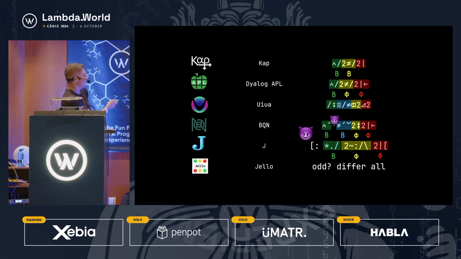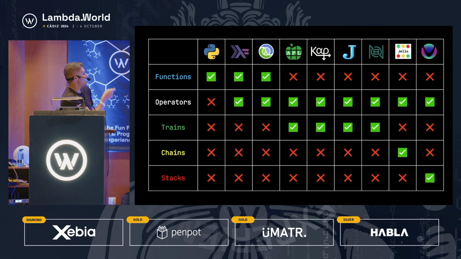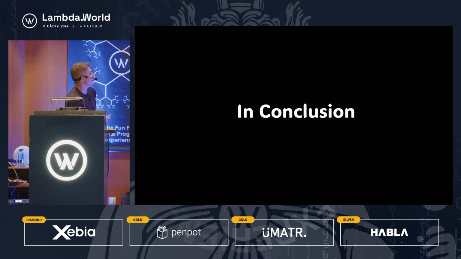And then finally, in Jelly, it reads left to right, B combinator. You might say that all of the top solutions are a little bit hard to read, maybe, but the bottom one is actually pretty straightforward. And I really like this code. This is a summary of all the different composition strategies that you have access to in these languages.